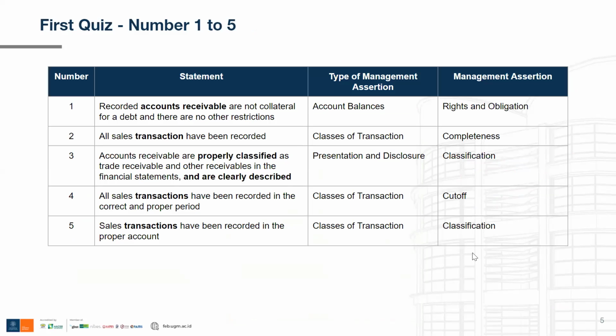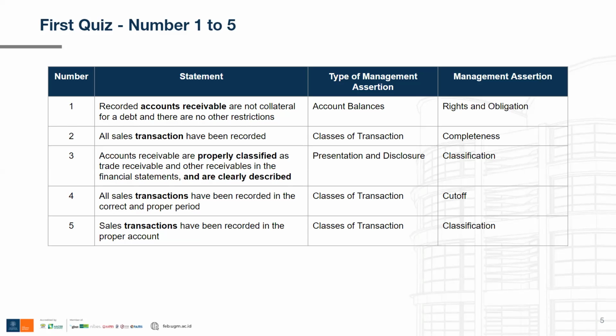Now we are getting into the first quiz. So for the first statement, recorded accounts receivable are not collateral for a debt and there are no other restrictions. We can see that the statement provided is very specific to an item, an asset that is accounts receivable. For this reason, the correct type of management assertion is account balances.